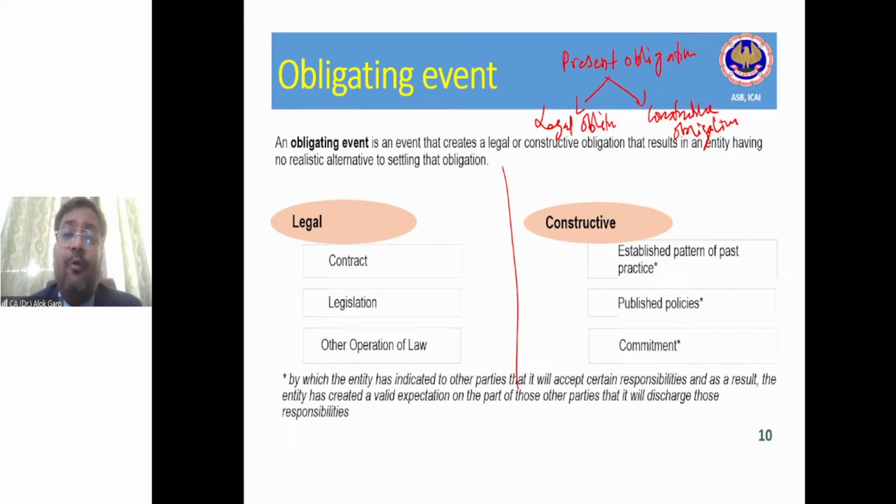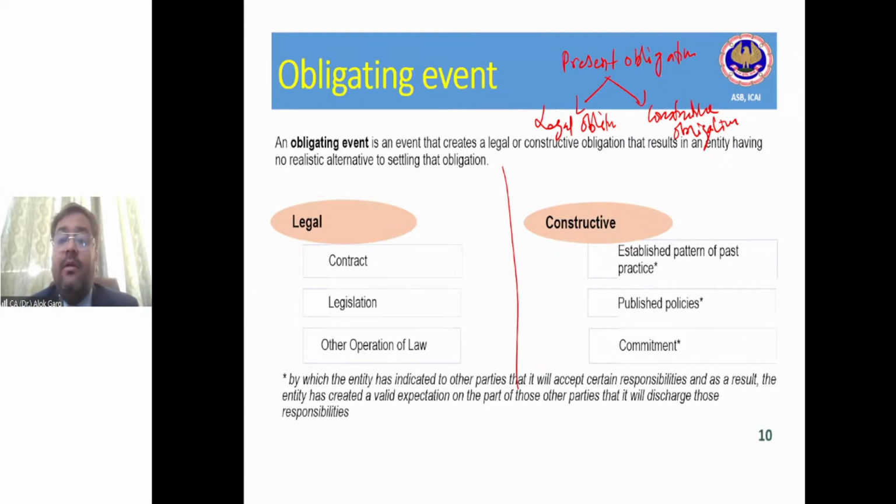Then the accountant said that, sir, normally we don't receive the notice. Then Viraj said, but the outflow is probable. There are high chances that you will get the notice and then you have to pay, right? Since it is a legal obligation and the past event is there, you have a present obligation, because there is an obligating event, which is that you have already emitted carbon beyond a certain level. So the past event is there. And what is the obligating event? There is a legal obligation. Why? There is established law, right? Outflow is also probable and the amount is also measurable, because we are aware that you have to pay 5 lakh rupees.